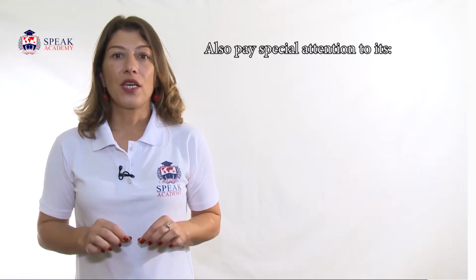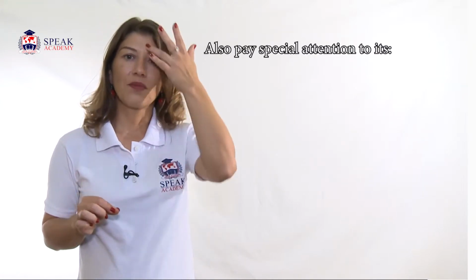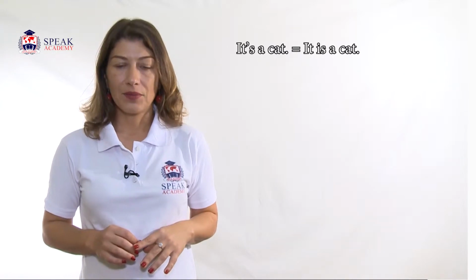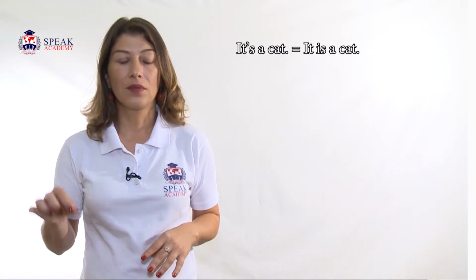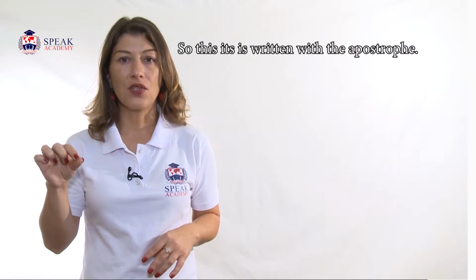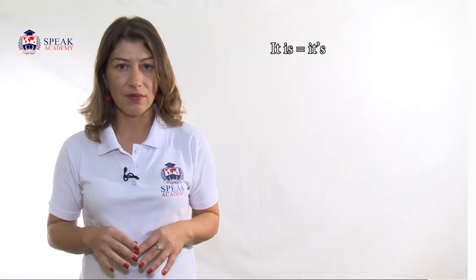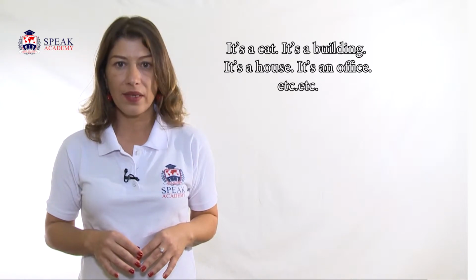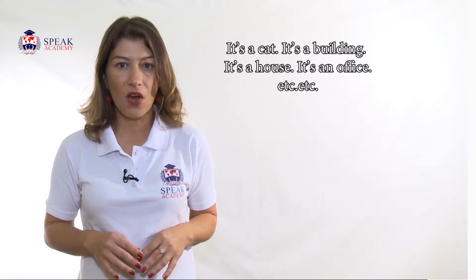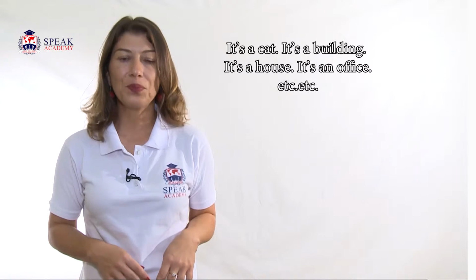Also pay special attention to it's. It's a cat. It is a cat. So this it's is written with the apostrophe. It is, it's. It's a cat, it's a building, it's a house, it's an office, etc., etc.